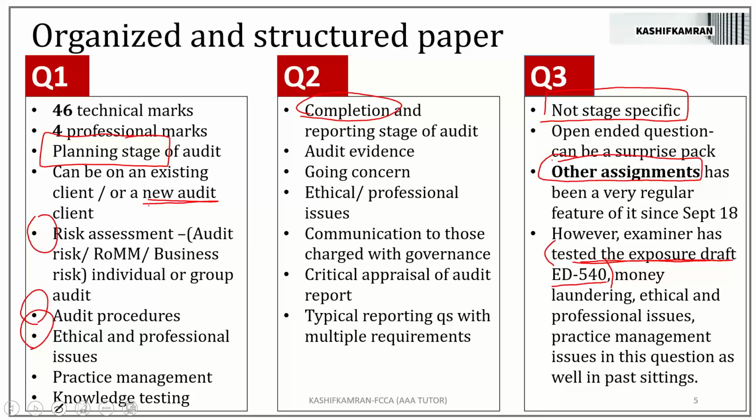Then the examiner has also tested the topic of money laundering in question number 3, which is knowledge. The examiner has also tested a very focal area of the AAA paper, ethical and professional issues, in question number 3. Now, you all know ethical and professional issues, whether it comes in question 1 or 2 or 3. The examiner has also tested areas of practice management, matters to consider when accepting a new engagement, matters to consider before accepting a new engagement, practice management. So there has been a lot of diversity, right, in question number 3.